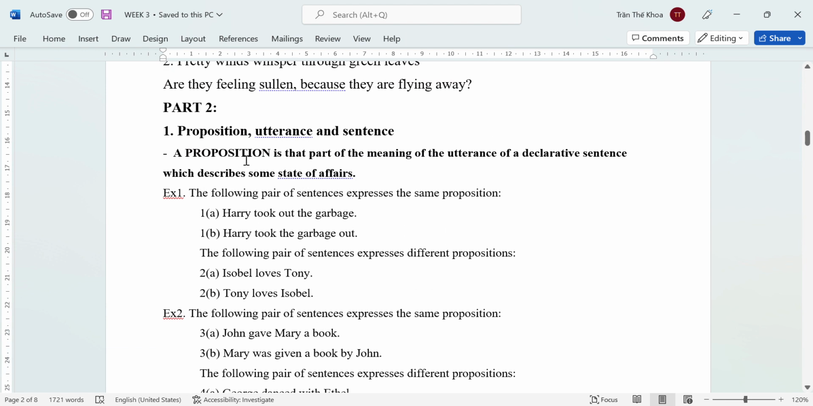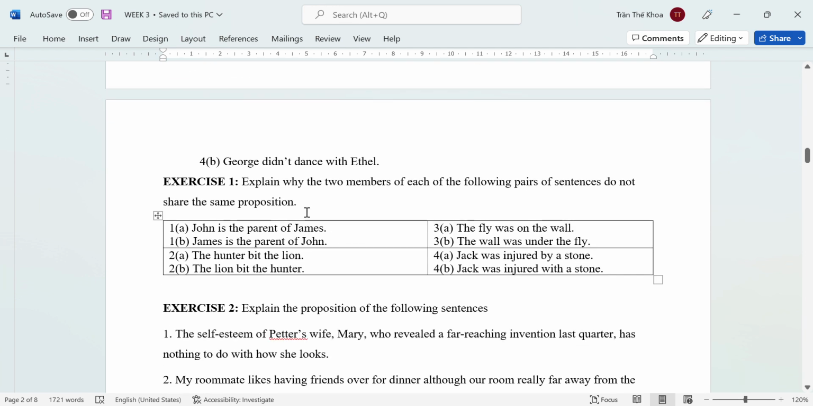Ở đây thì các bạn cần hiểu là thế này. Proposition là một cái phần, một cái gọi là mệnh đề nghĩa là một mệnh đề mà nó diễn đạt được cái ngữ nghĩa. Thì ở đây có hai đối tượng ngữ nghĩa, đó là ngữ nghĩa hàm ẩn và ngữ nghĩa tường minh. The proposition covers all the meanings of the language. Proposition là mệnh đề ngữ nghĩa thì nó sẽ bao trùm toàn bộ nghĩa tường minh và nghĩa ẩn của cái câu. Okay, look at exercise number 1.